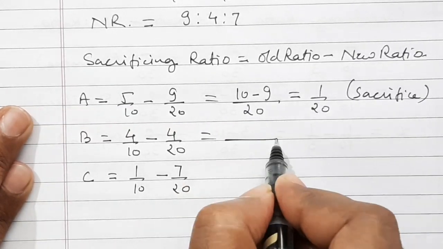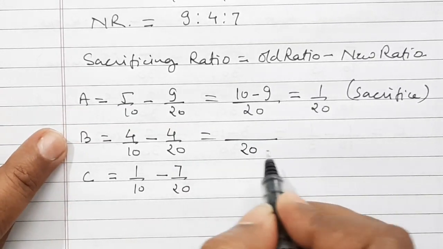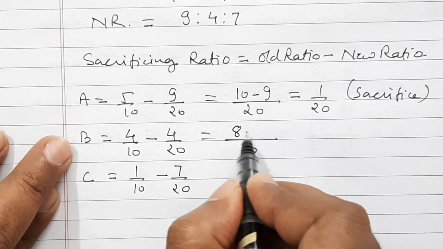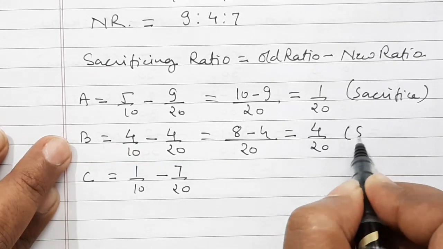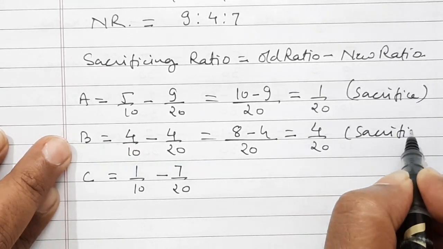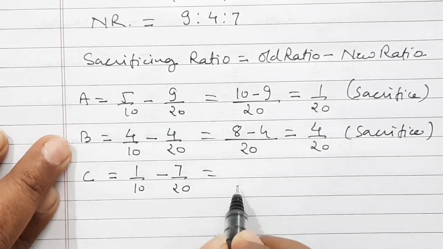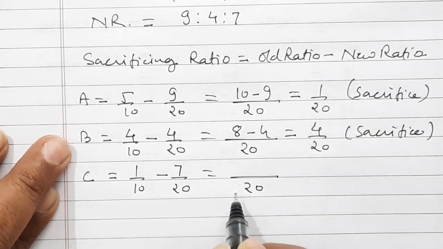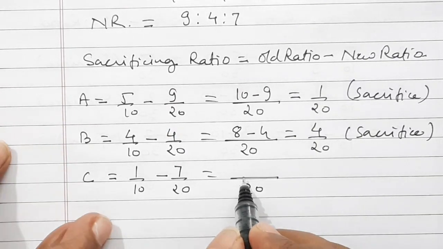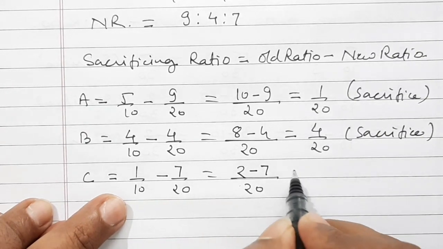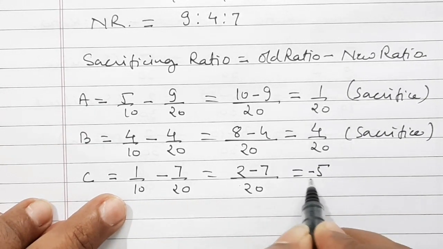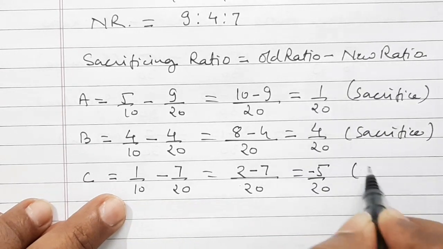And in case 2, for partner B, it is 20 in the LCM. Then 8 minus 4, that is equal to 4 by 20. Again sacrifice. And for C, LCM is 20. Then in the numerator, we will get 2 minus 7, that is equal to minus 5 by 20. That is gain.